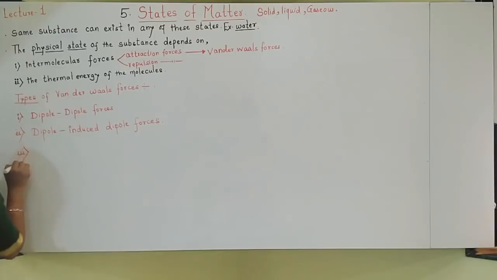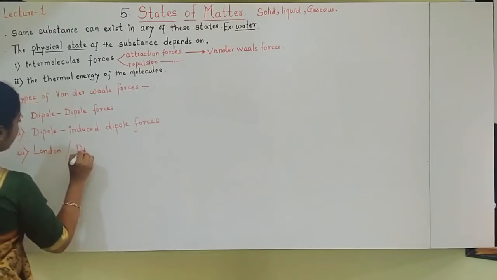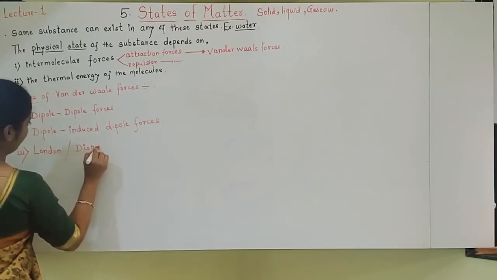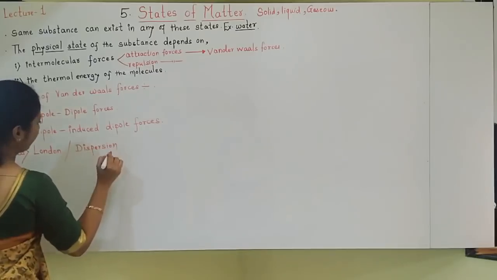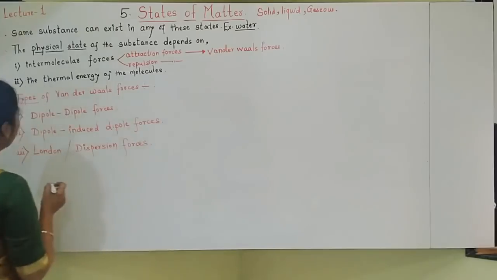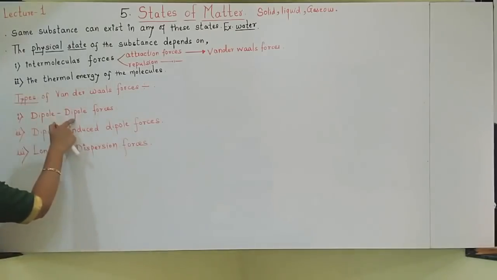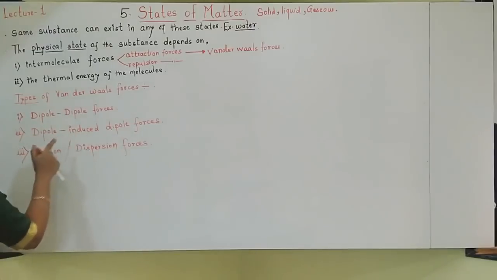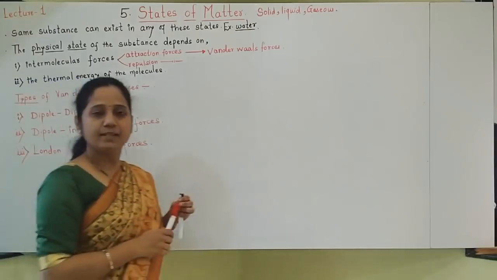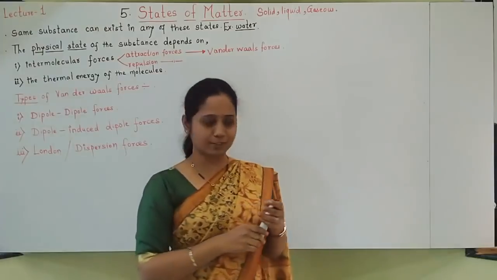And third is London forces. London forces are also called dispersion forces. All the names, go on remembering. So the various types of van der Waals forces are dipole-dipole, dipole-induced dipole, and London or dispersion forces. These three forces we'll study now one by one. Let us start with dipole-dipole forces.